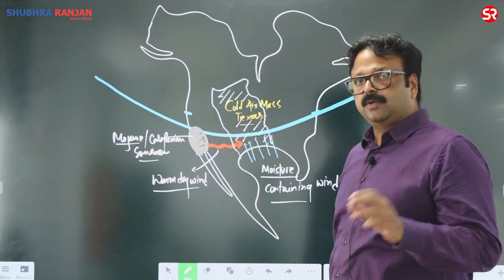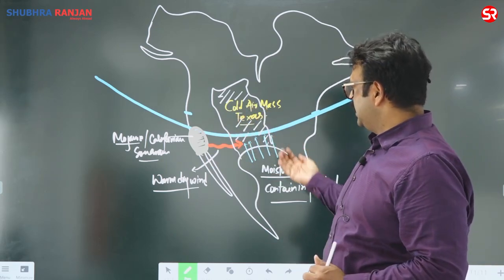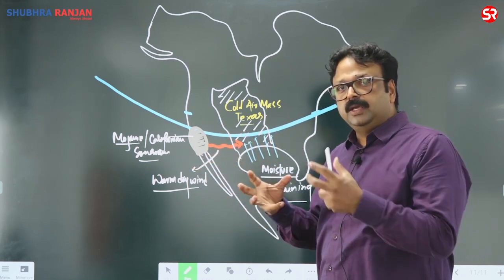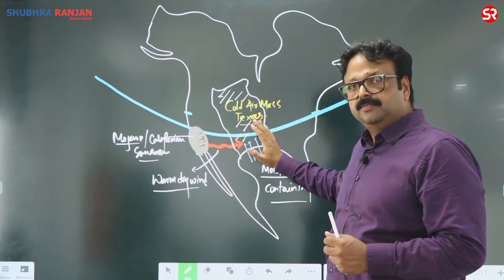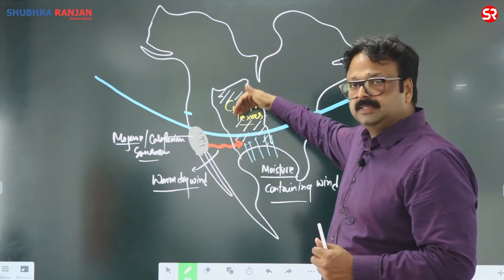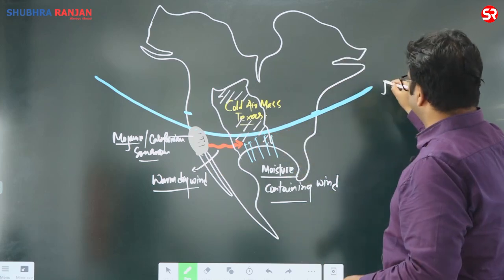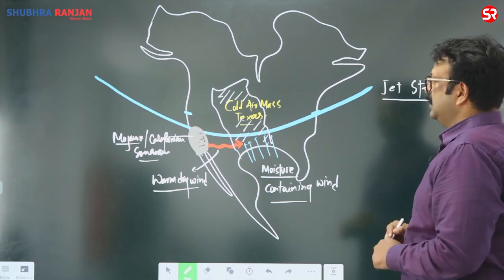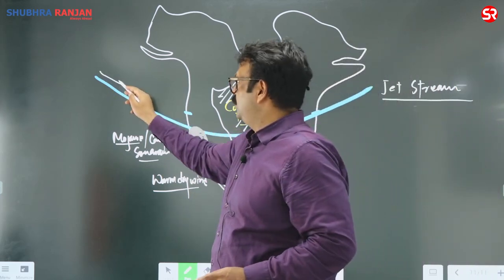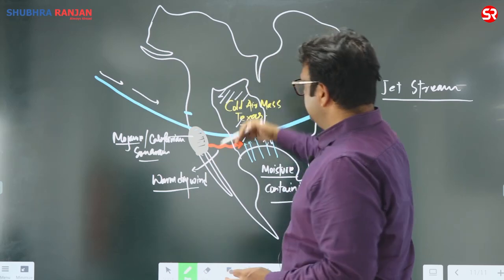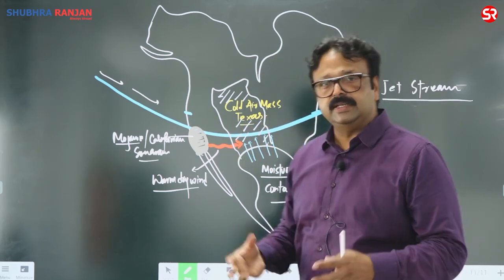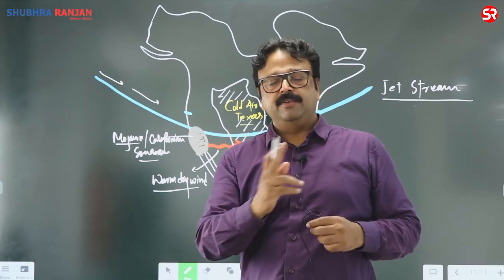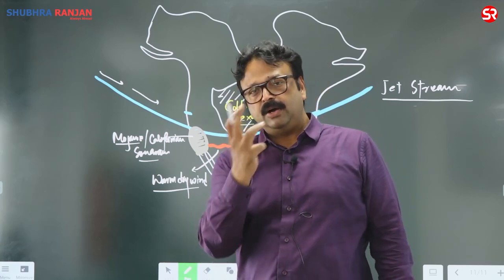So why is there formation of supercell? Because you are going to have a supply of moist air from the Gulf of Mexico, dry air from the Mojave Desert. So this warm air reaching over there creates a situation where the cold air mass brought by the meandering of the jet stream, the subtropical jet stream, that is the global jet stream blowing from west to east, bringing this cold air over there, and they are meeting over there, creating this kind of formation of supercell.